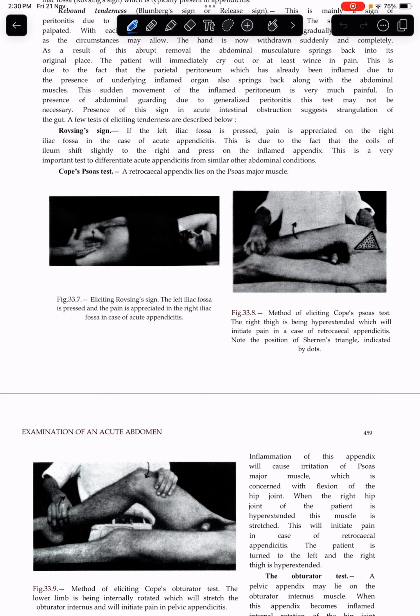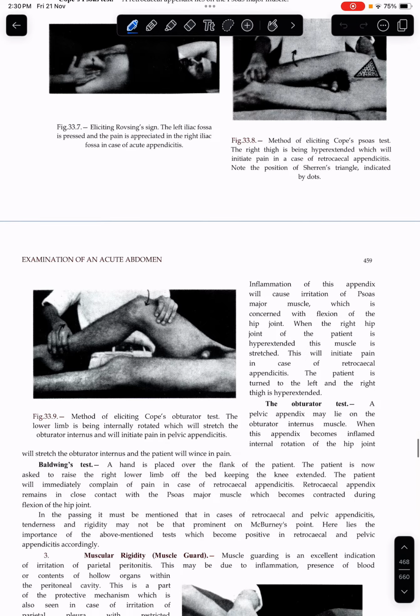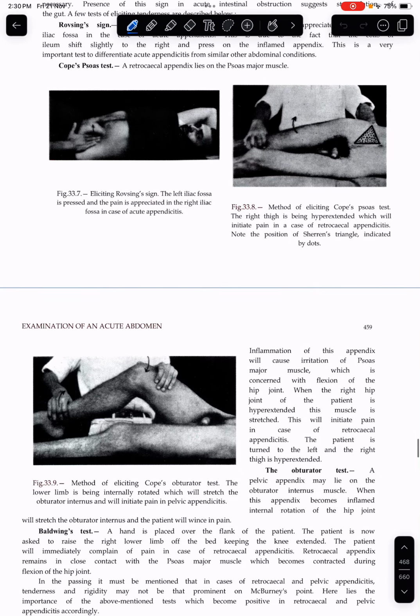Cope psoas test. Retrocecal appendix lies on the psoas major muscle. In the Cope psoas test, the right thigh is being hyperextended, which will initiate pain in case of retrocecal appendicitis. Note the position of Sherren's triangle indicated by dots: right ASIS, umbilicus and pubic symphysis.